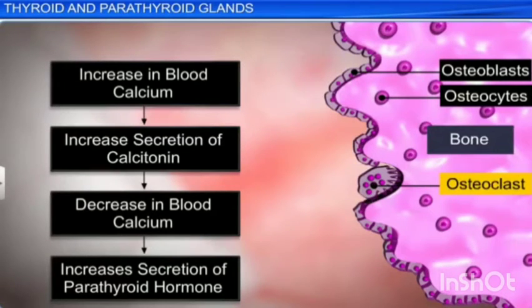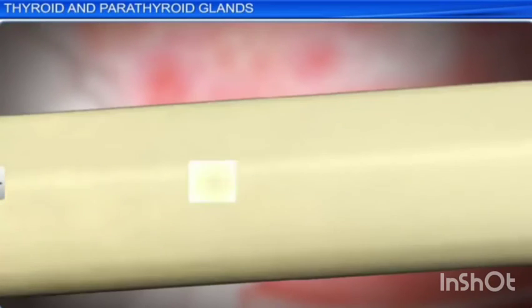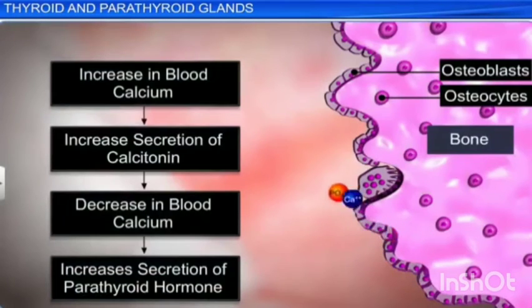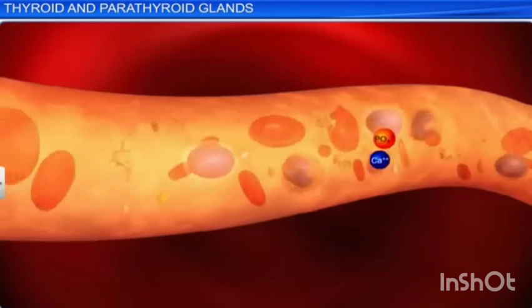It increases the blood calcium level by stimulating the osteoclast. Osteo means bone, clast means destroying. So it destroys the bone to dissolve the bone matrix. As a result, calcium and phosphate are released into the blood.